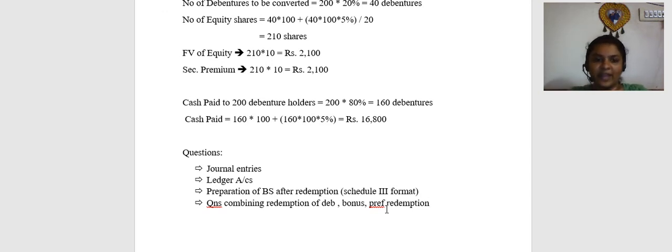Simple. For everything the basis is the journal entry. If you remember the journal entry, then everything is just preparation, just basic arithmetic working, right friends?